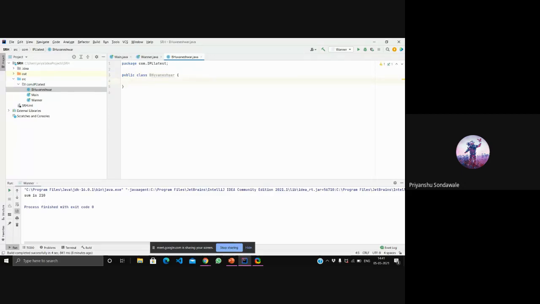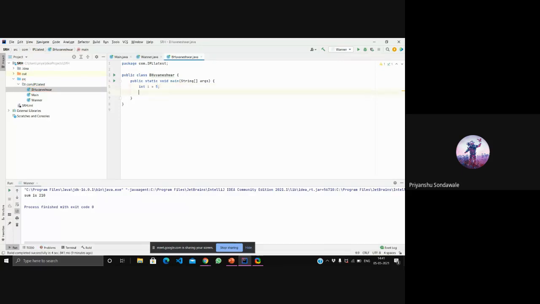Inside that we'll use the main method, public static void main. Inside that main method, I'm initializing first: int i equals 5.